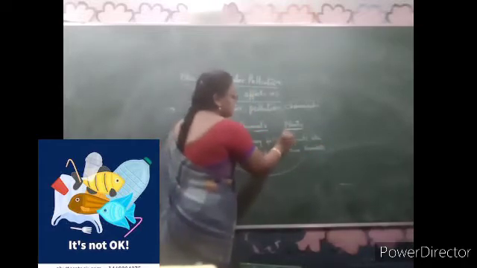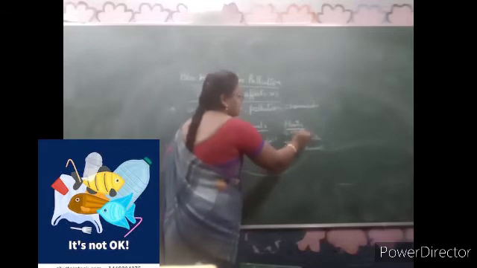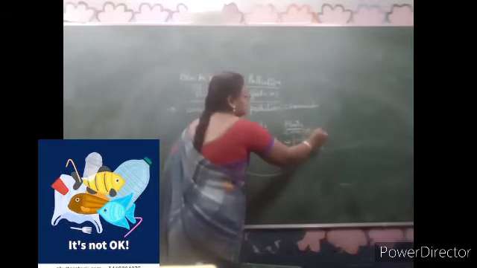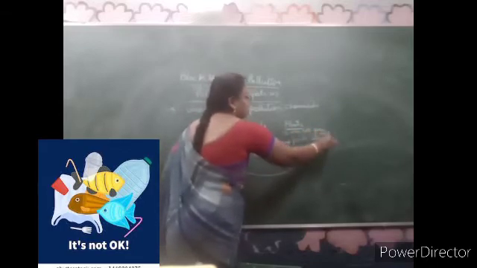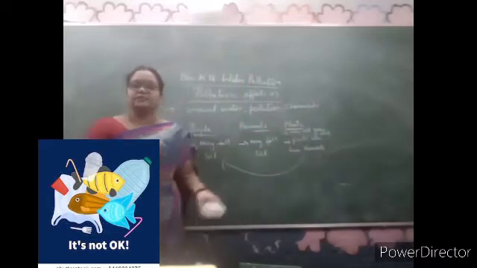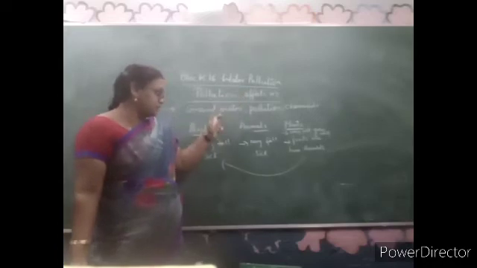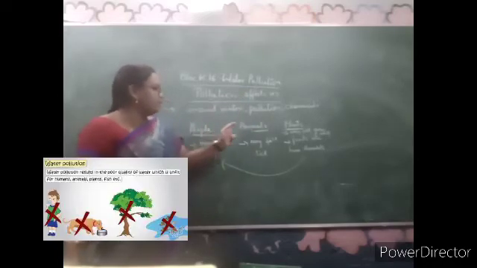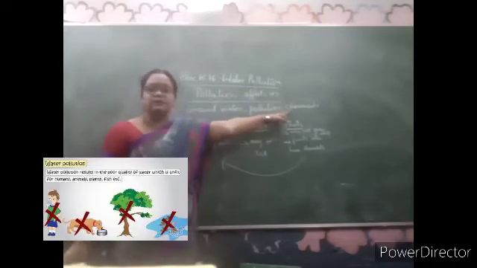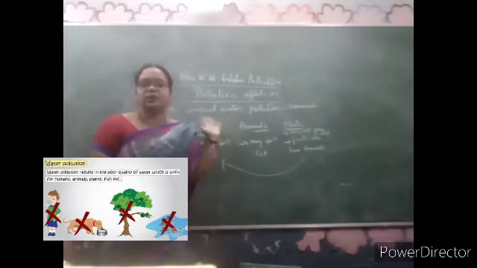And what about the plants? They may not grow well, and they may die. Sometimes it may lead to death also. So this is how it is affecting. See, the pollution is affecting the people, animals and plants, and the chemicals mixed with this polluted water are what is affecting them.